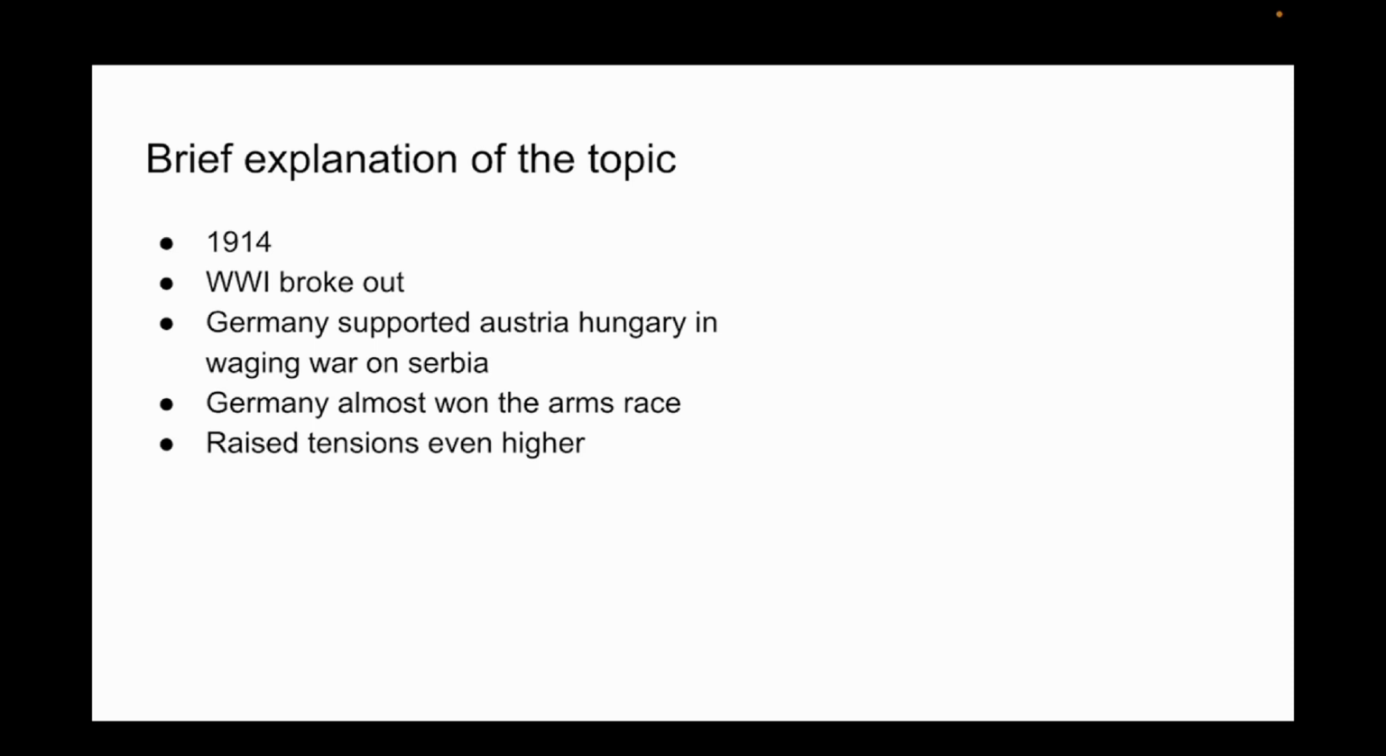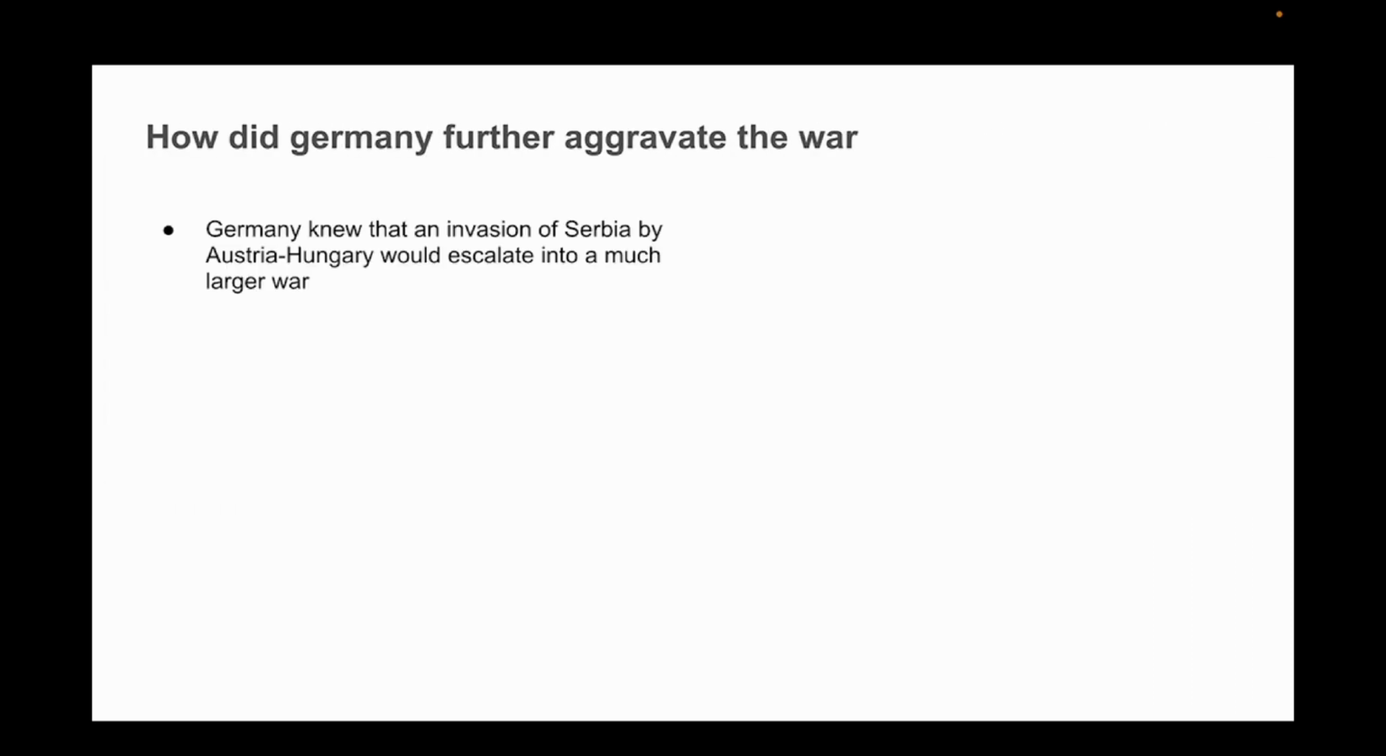Furthermore, in an arms race where Germany almost won, they increased tensions with Britain, as Britain did not want Germany to win. Germany played a major role in causing World War I through multiple actions. Firstly, Germany knew that an invasion of Serbia by Austria-Hungary would escalate into a much larger war, and yet Germany still decided to urge Austria-Hungary to declare war on Serbia. Germany also allied itself with Austria-Hungary, giving Austria-Hungary confidence to attack Serbia. Without Germany's backing, Austria-Hungary may not have declared war on Serbia.